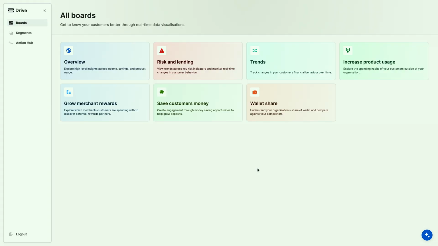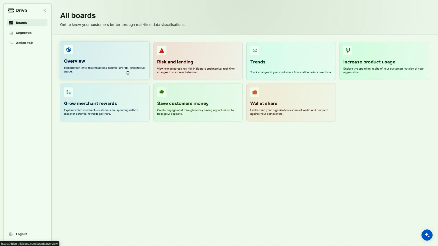The idea of Drive is that, as I said, we at Bud enrich all of your transaction data, whether it's from aggregate sources or your internal data, in real time. We provide merchant identification, location, and logos, any enrichments that you need on that transaction data. That then ladders up to customer insights. And in Drive, you can access all of your customer insights in one place.